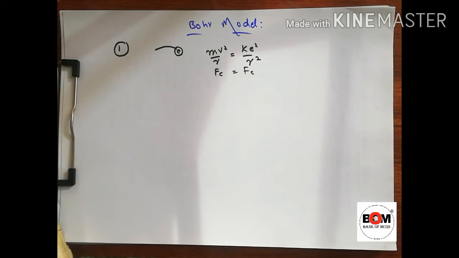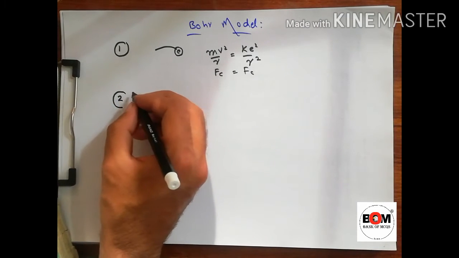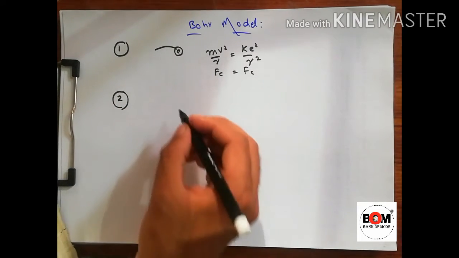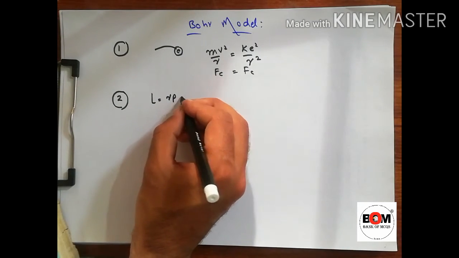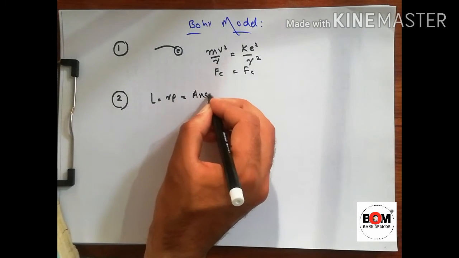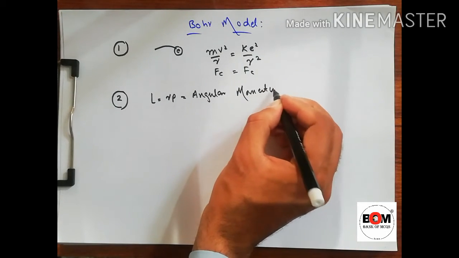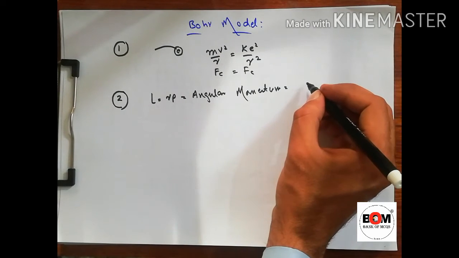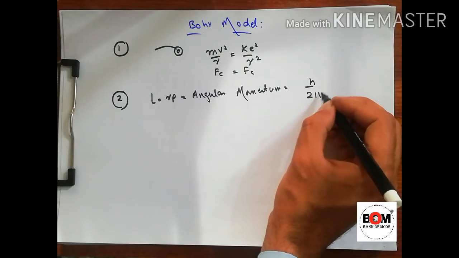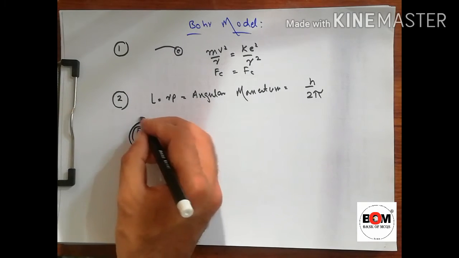The next is that only those orbits are present for which the angular momentum is an integral multiple of h divided by 2 pi. L, that is angular momentum, or r times p. He stated that only those shells or orbits are possible for which angular momentum is equal to a multiple of h divided by 2 pi. So the first shell, second shell, third shell, and so on.